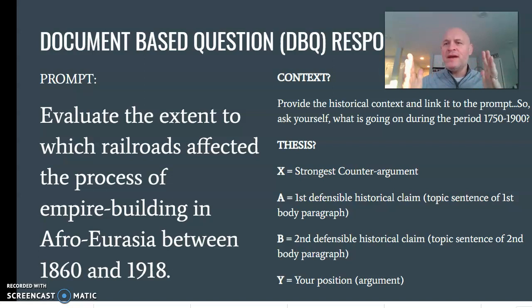The beauty behind the DBQ is that you use the documents. You virtually don't have to have much knowledge on it at all. Obviously, you need some for the evidence beyond the docs, but when you go to write your DBQ essay, you're using the documents to write the essay. So read through the documents carefully, and that will help you craft your essay.